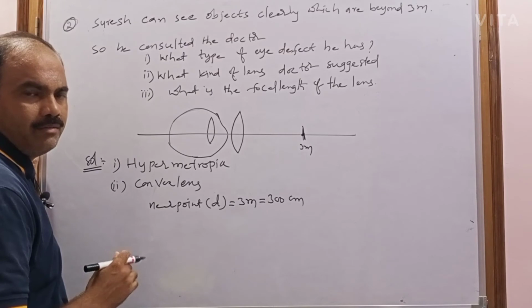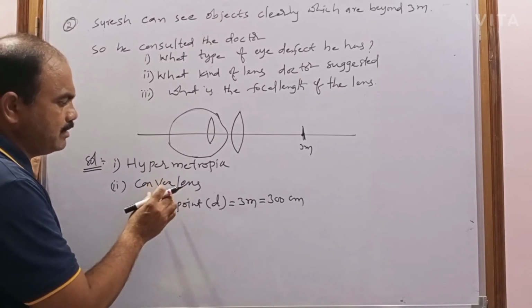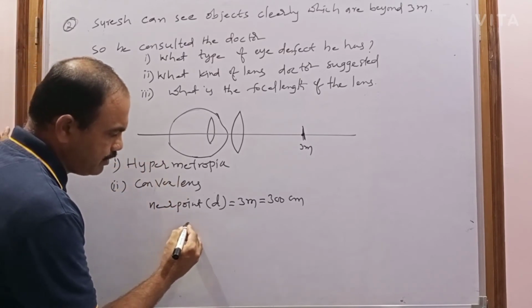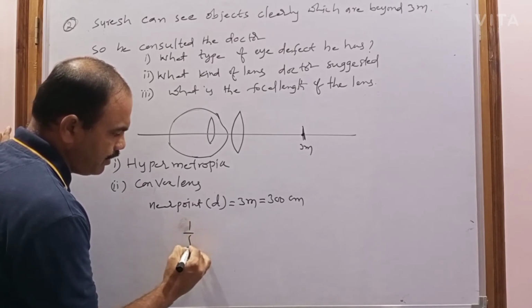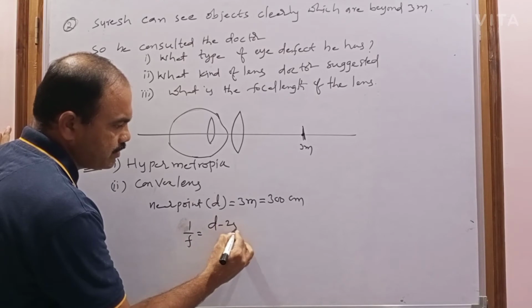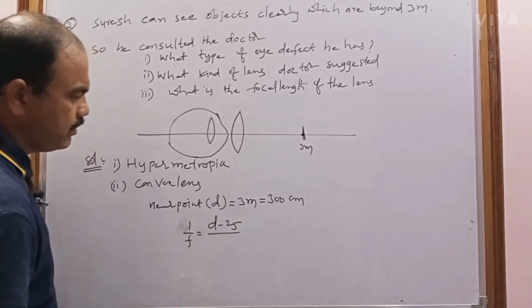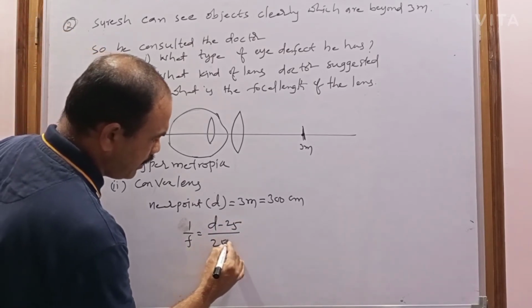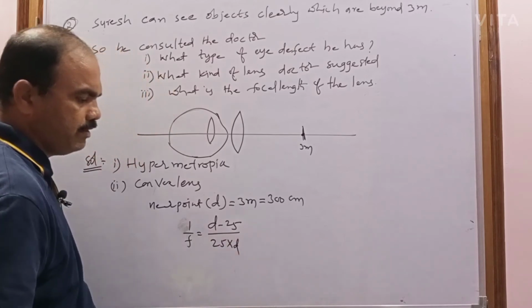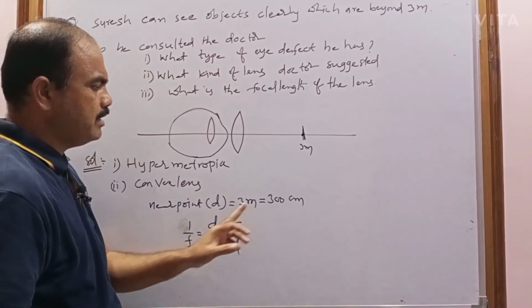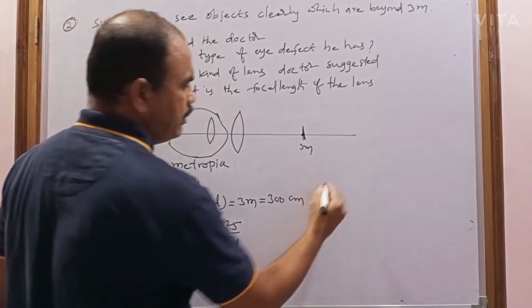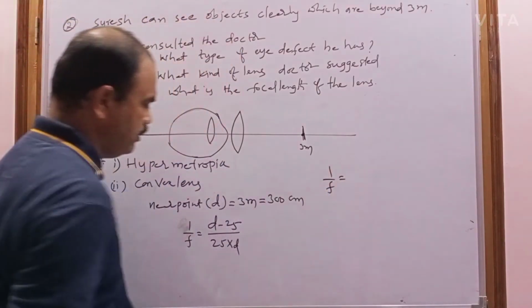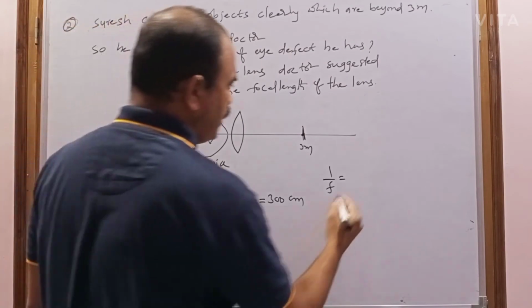But how can we calculate the focal length? Already I explained the focal length of the convex lens that can correct hypermetropia. What is the formula? 1 by f equal to (d minus 25) by (25 into d). What is d? D is the near point distance, which is 3 meters.